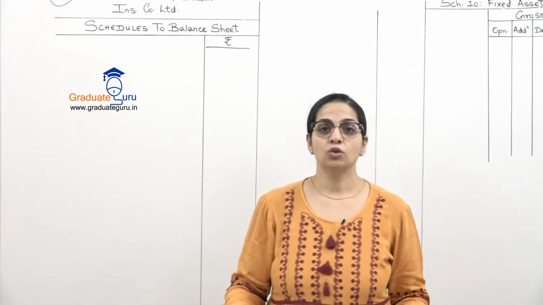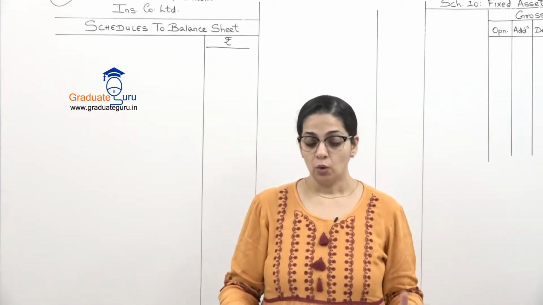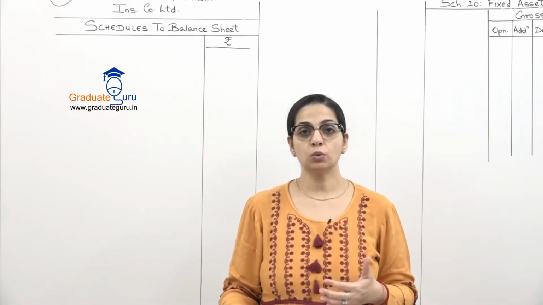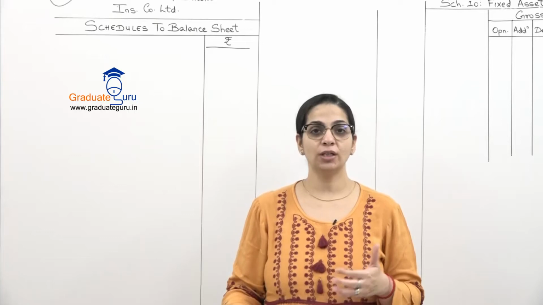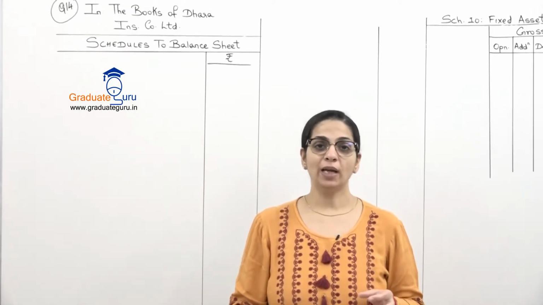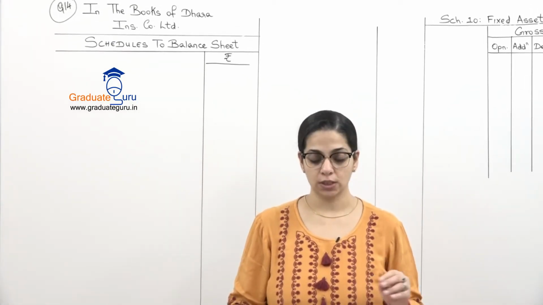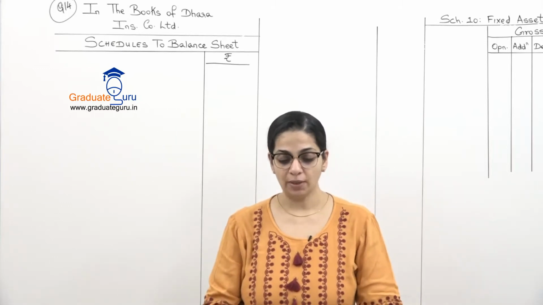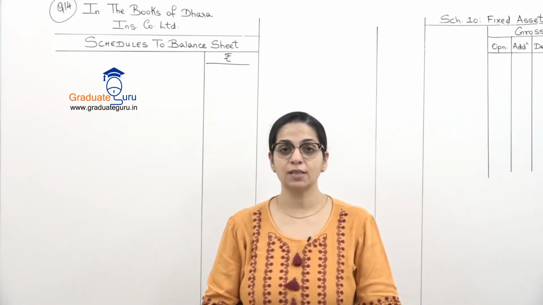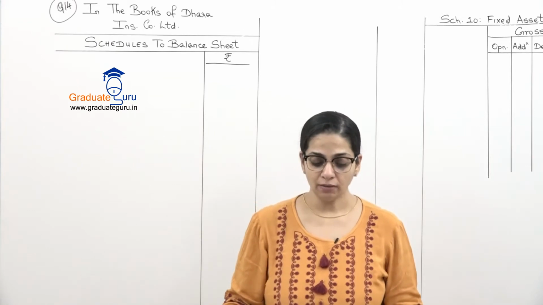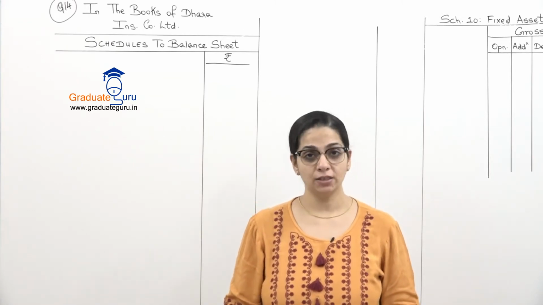So now let us go to question number 14, which is based on schedules to the balance sheet. हमें पूरा balance sheet नहीं बनाना है यहाँ पर, but we have to make the relevant schedules. So from the following information in respect of Dhara Insurance Company Limited, prepare the relevant schedules to the balance sheet.